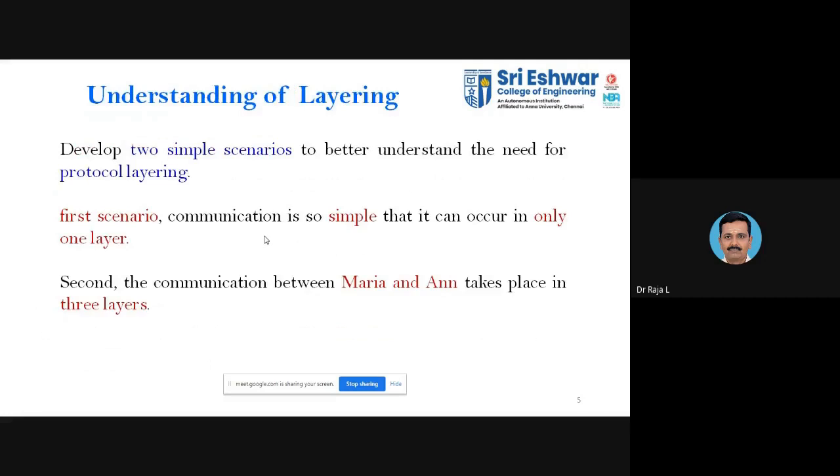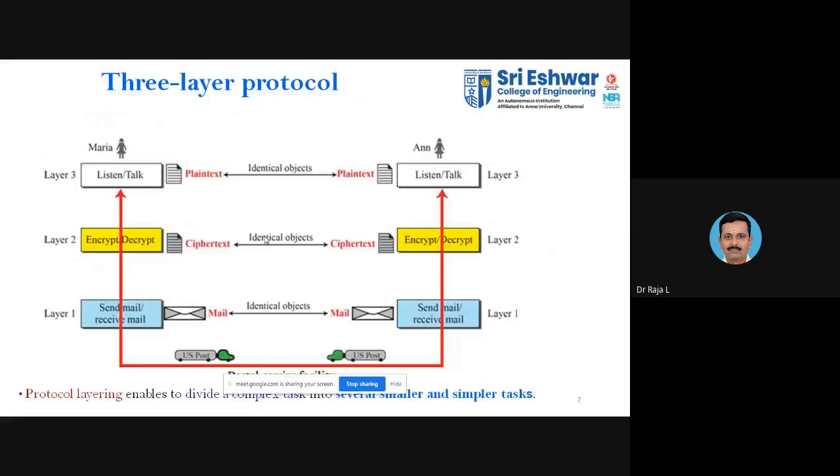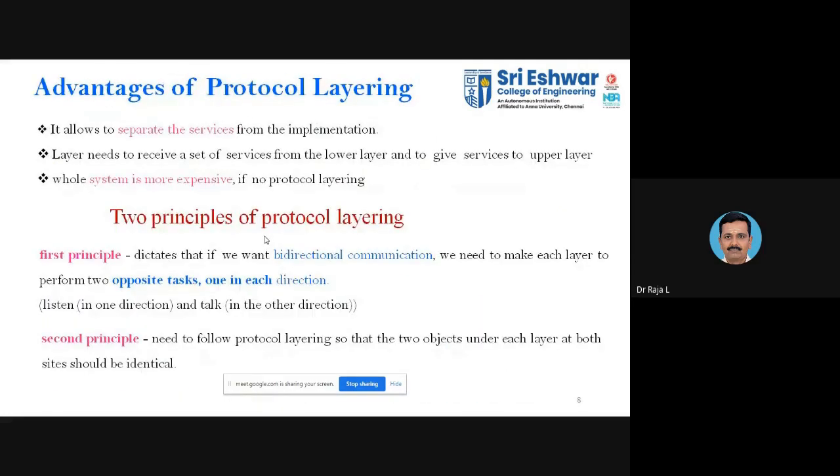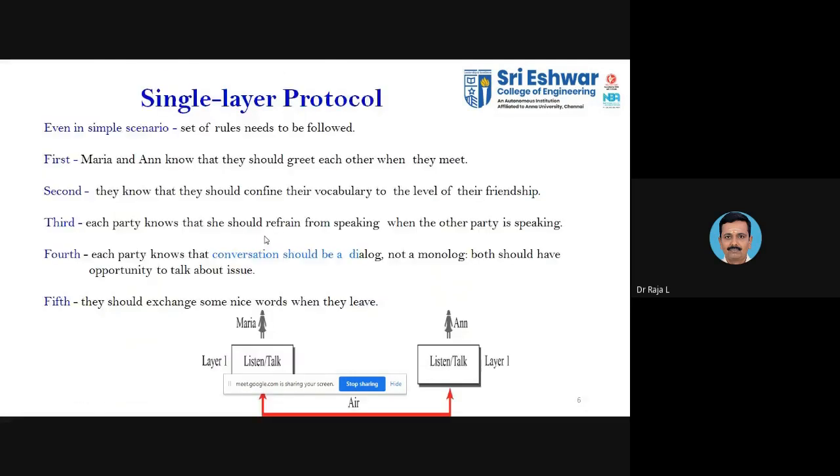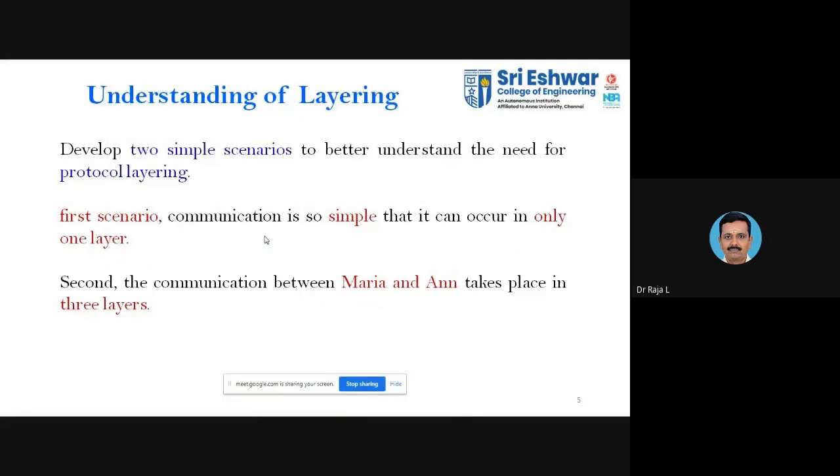So this is what we discussed in the last class. Let me ask a question. Why are we going for layering? Anyone? We have seen a single layer protocol and a three layer protocol. So what is the need for layering? To subdivide the problems. Yes, exactly.